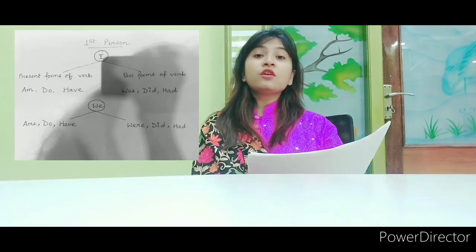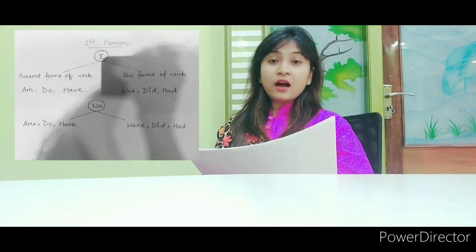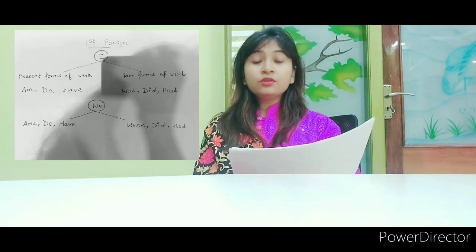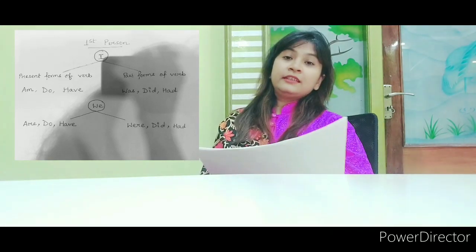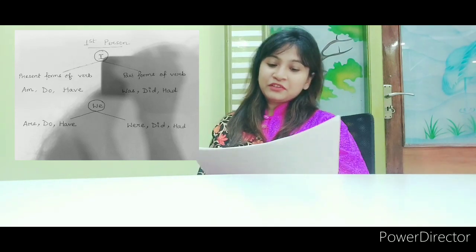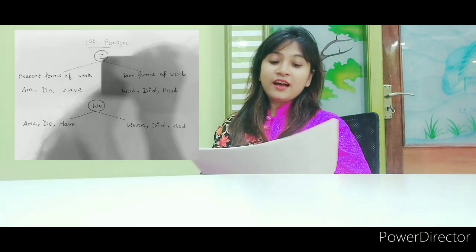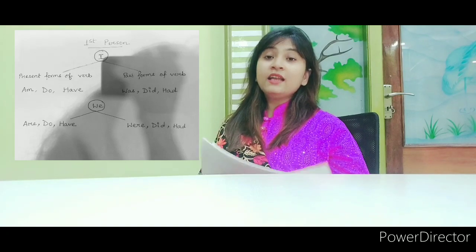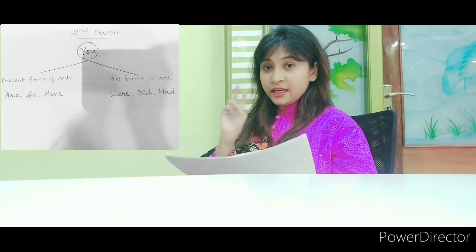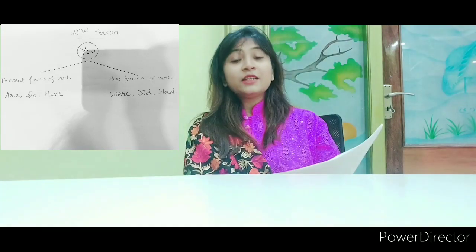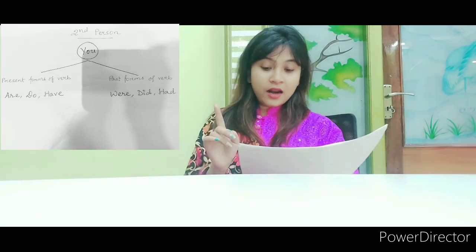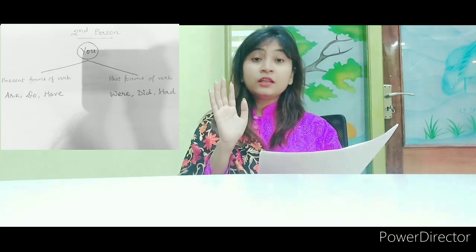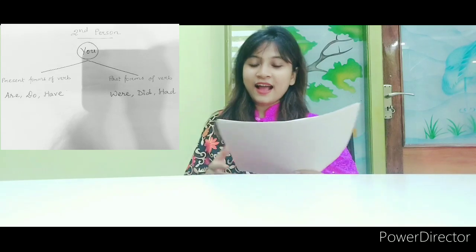The present forms of the verb associated with we are are, do and have. The past forms of the verb associated with we are were, did and had. Moving on to the second person, you. The present forms of the verbs are are, do, have. The past forms of the verb were, did and had.